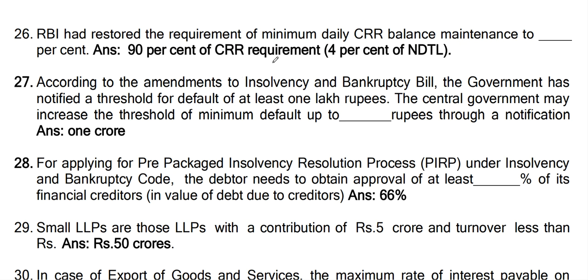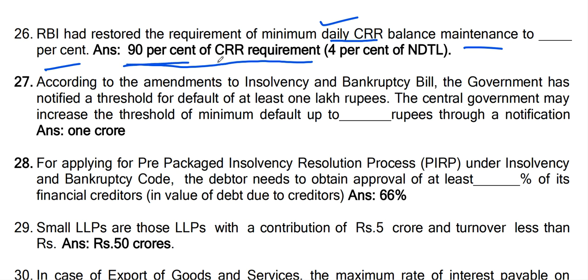Question number 26. RBI had restored the requirement of minimum daily CRR balance maintenance to dash percent. 90% of CRR requirement, that is 4% of NDTL, net demand term liability. Answer is 90% of CRR requirement, 4% of NDTL.